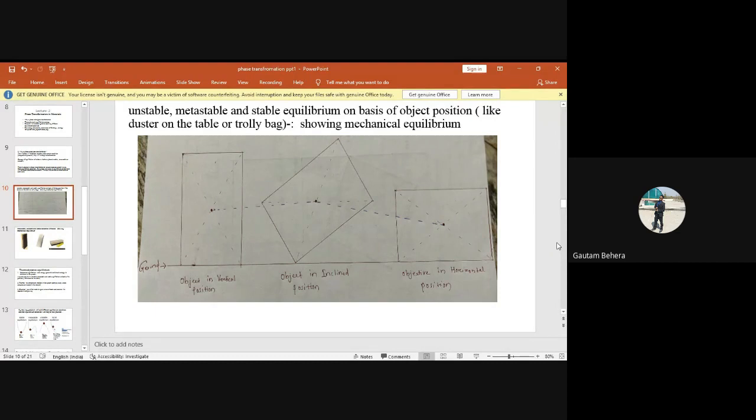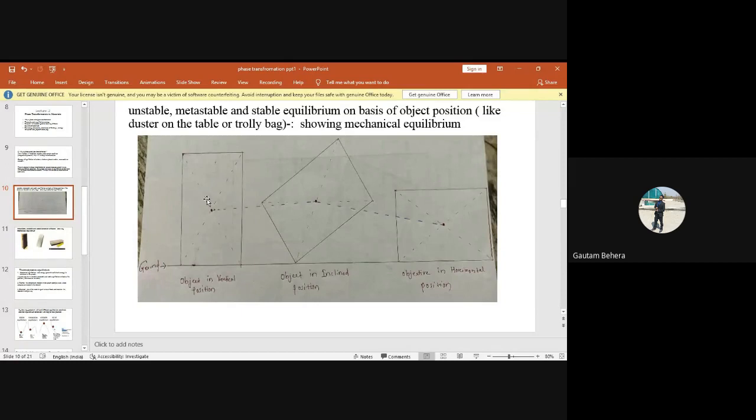As I told, we can have three equilibria: stable, metastable, unstable, right? So I have taken an object. These three images are showing the same object, but the position of the object will decide whether the object is in metastable equilibrium, stable equilibrium, or unstable equilibrium.